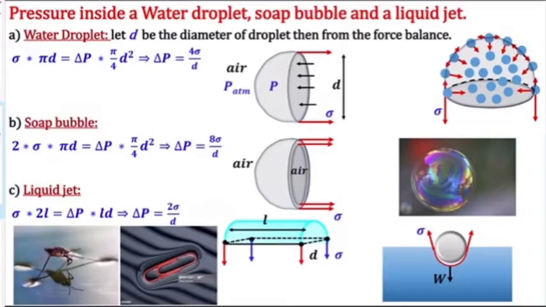So two places, on the two lengths, we will have this surface tension. If I do the force balance, I will have sigma multiplied by 2L. See, sigma is per unit length, and we have two lengths, one is this one and one is this inside one.